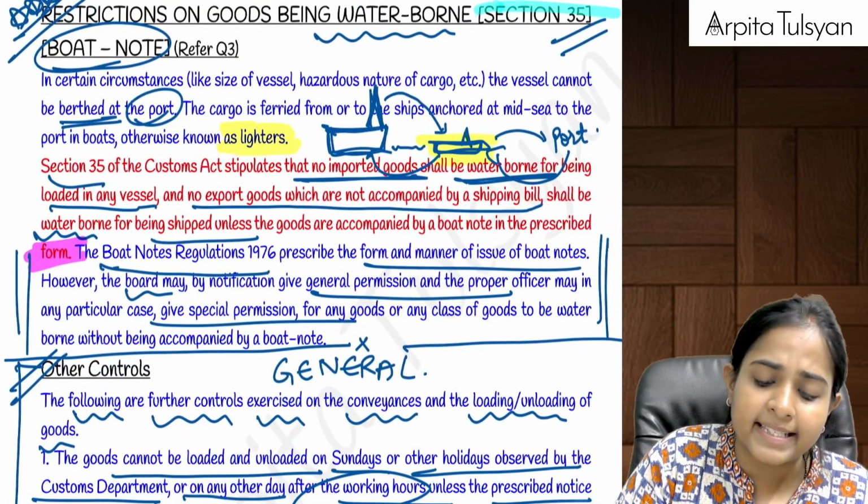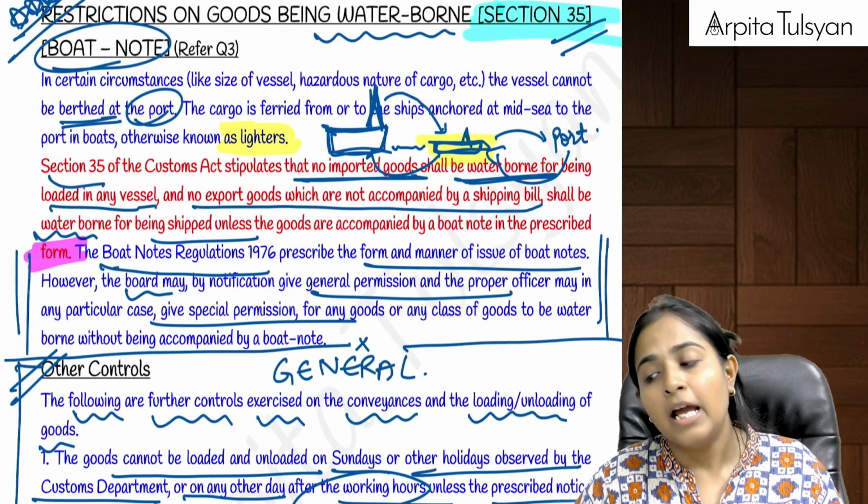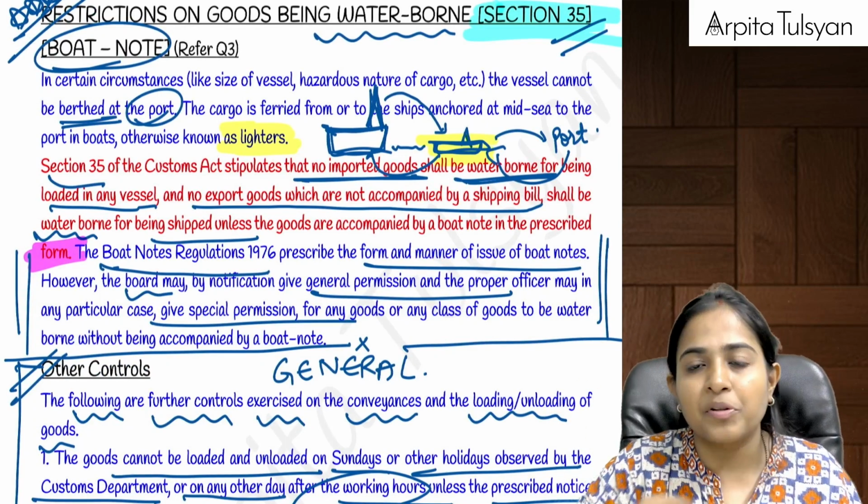Then going on to the next section, that is section number 35. Section number 35 talks about the boat note. Now we had studied about this in the last chapter also.